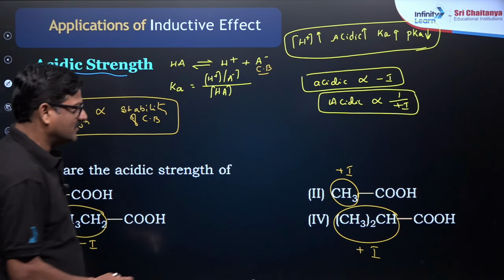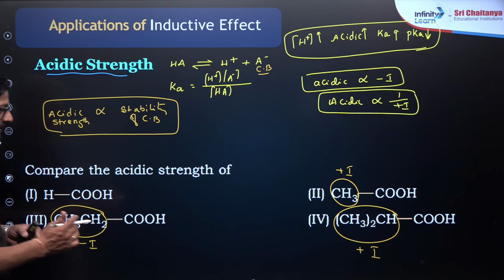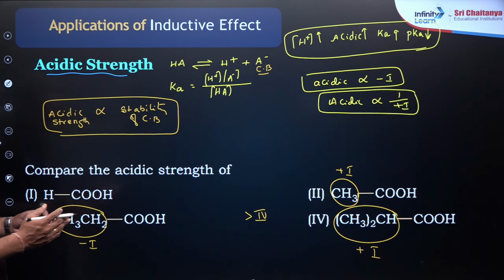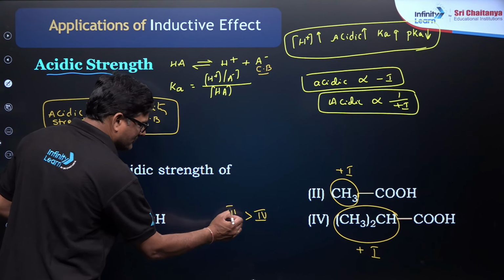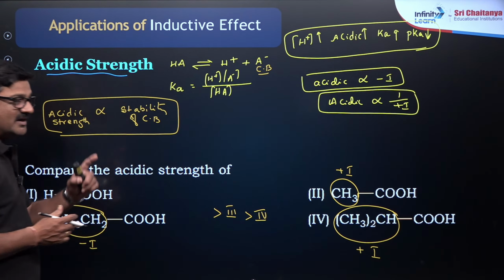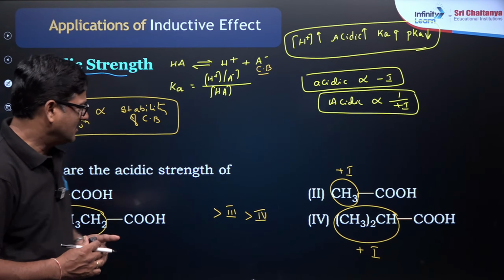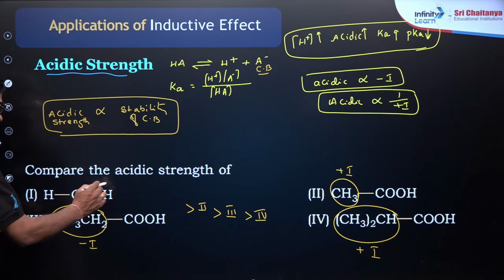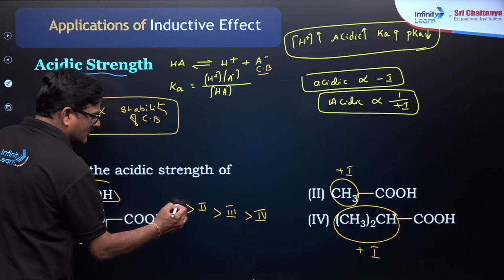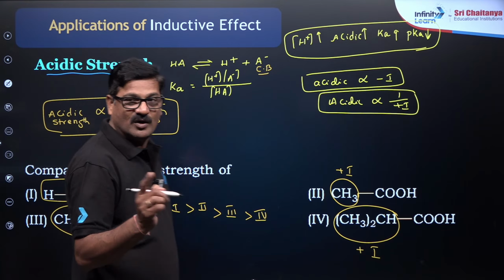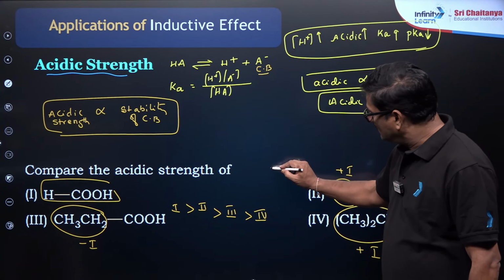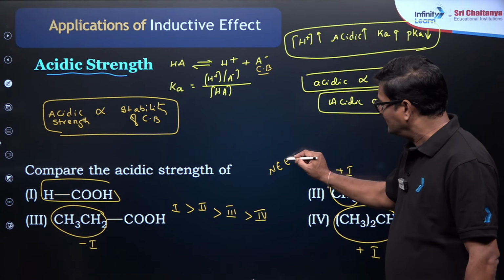So the positive inductive effect is highest in 4. It is a little less in 3, and in 2 it comes from only one carbon, and in 1 there is no positive inductive effect at all. So the order of acidic strength is 1 greater than 2 greater than 3 greater than 4. You can see this kind of example in the NEET exam.